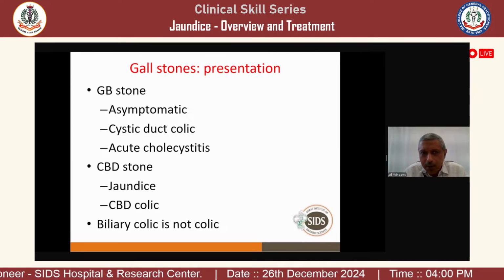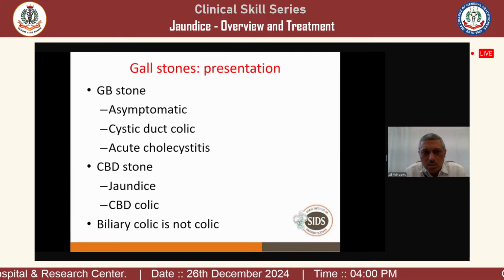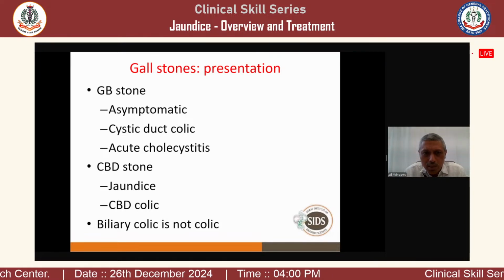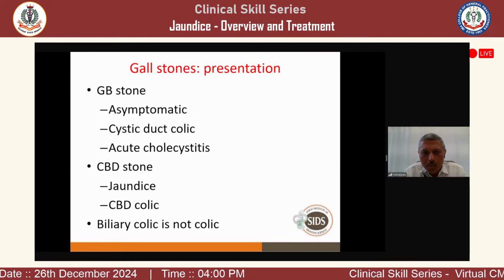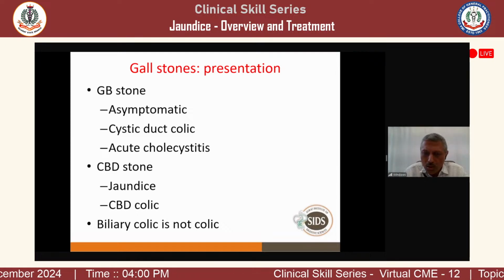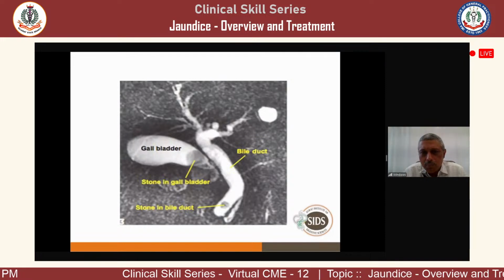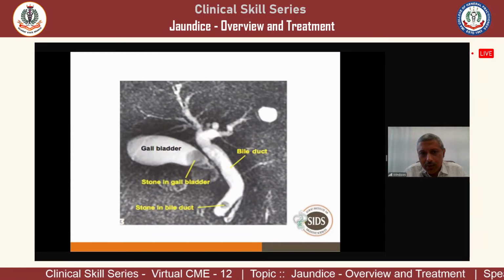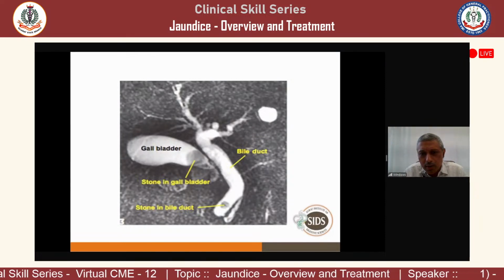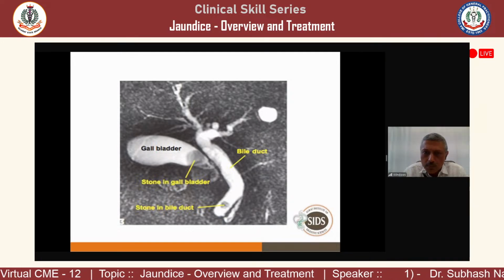Gallstones can be asymptomatic. The stones can cause cystic duct colic, can cause cholecystitis, or when the stone comes to the common bile duct, then it can cause jaundice or CBD colic. Now, this is an MRI picture showing one big stone in the gallbladder and one stone in the common bile duct.